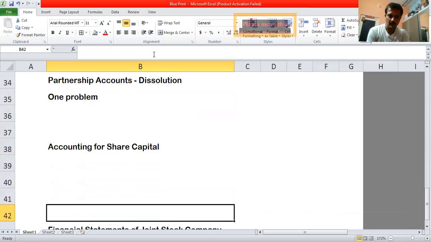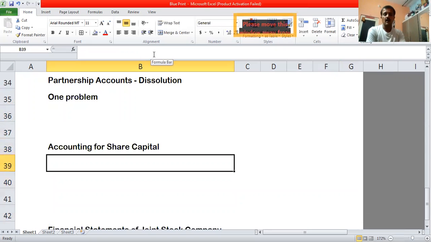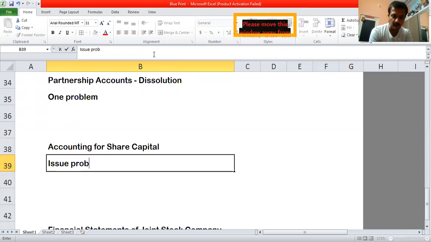So then coming to the next chapter, that is accounting for share capital. In the accounting for share capital, you will find 1 5 marks problem. That will be on the basis of a very simple issue problem. It will not be a forfeiture problem, just an issue problem. Or there is one more option, that is issue of share for a consideration other than cash. It will move in the same way in which we have seen the issue of debenture for a consideration other than cash. So I just put it as an issue problem.